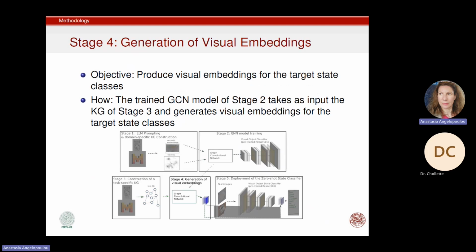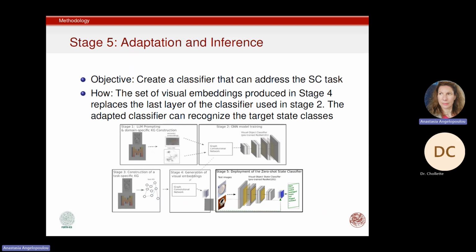Now, during the fourth stage, we take the trained GCN from the second stage and the knowledge graph from the third stage. So now the GCN can generate visual representations for the target state classes. And for the final stage of our method, we take the visual classifier from the second stage and we replace its last layer with the visual representation of the fourth stage. And now our adapted classifier can predict object state classes.